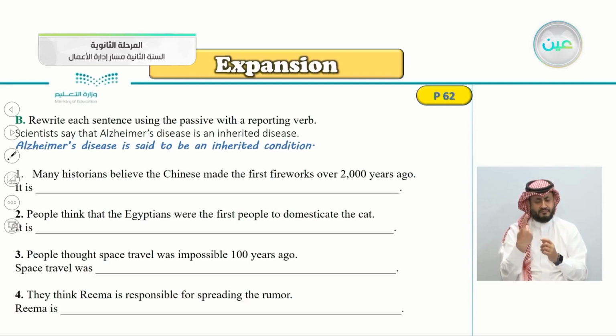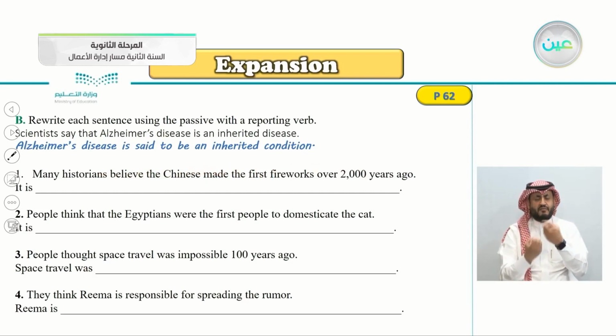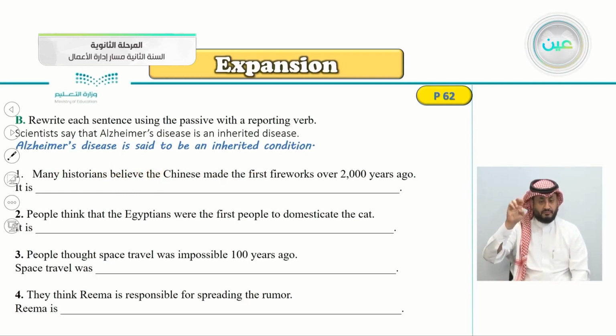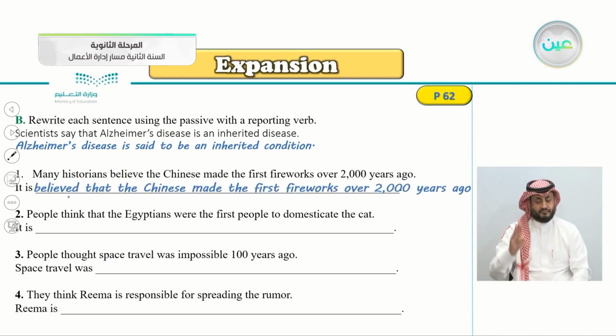Number 1, many historians believe that Chinese made the first fireworks over 2,000 years ago. How do we make this one into reporting verb? It is very good. It is believed, because here is the verb believe, that the Chinese made the first fireworks over 2,000 years ago.